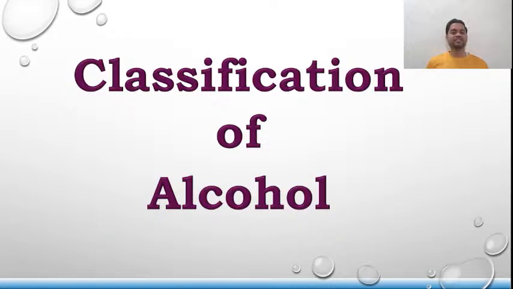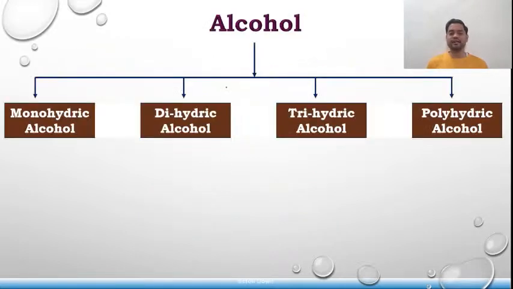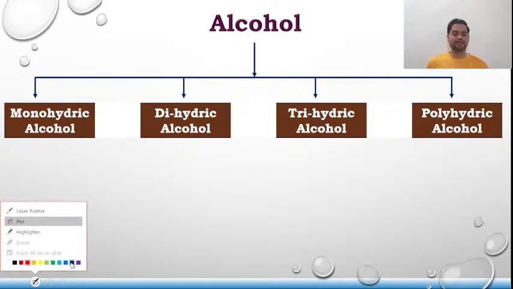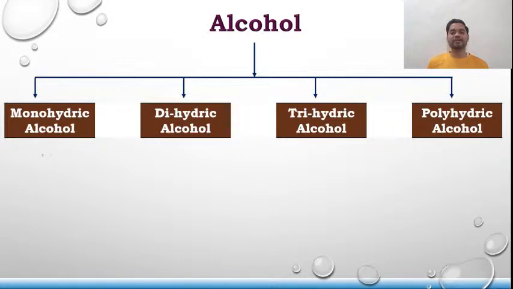Classification of alcohol takes place depending upon the number of OH groups present in a molecule. On the basis of this, it gets classified into monohydric alcohol, dihydric alcohol, trihydric alcohol, and polyhydric alcohol. Monohydric alcohols are the alcohols which contain only one OH group.